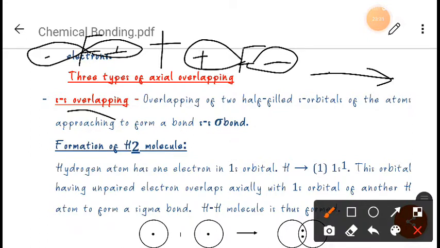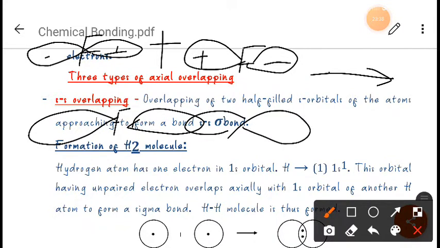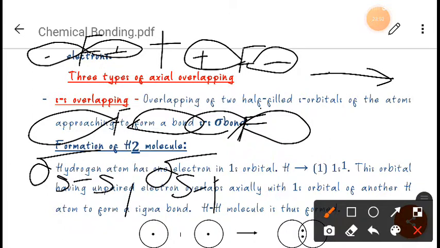They will form sigma bond here, like this. Fluorine is here, there is fluorine. So what we have seen is that sigma bond is formed either by the overlapping of ss orbital, or by the overlapping of sp orbital, or by the overlapping of pp orbital, right? So we have seen three examples. I hope you have understood what is sigma bond.